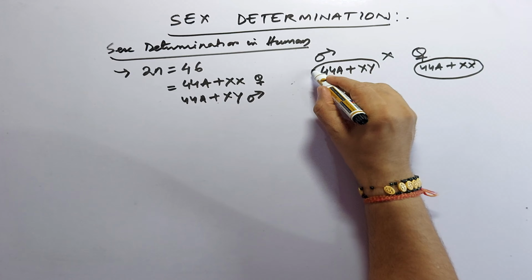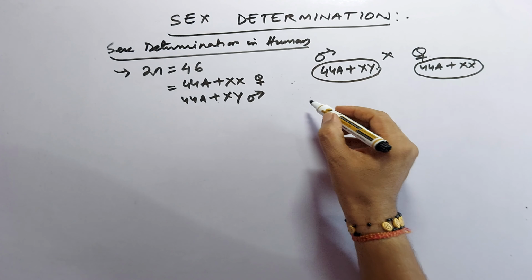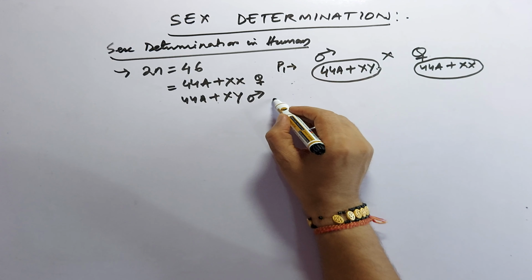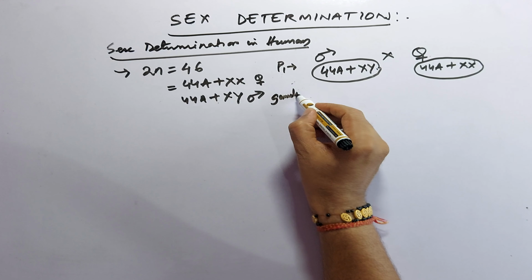This is the genotype, this is P1, then gametes will be there.